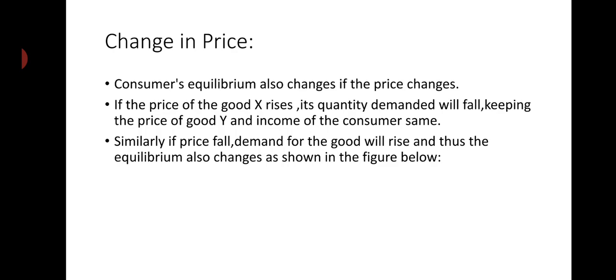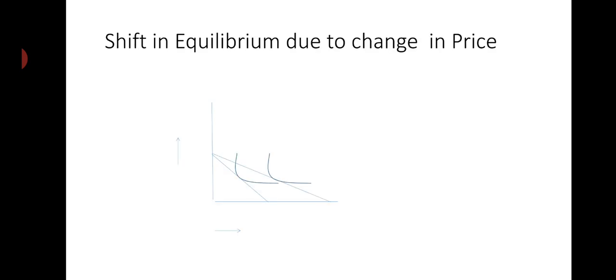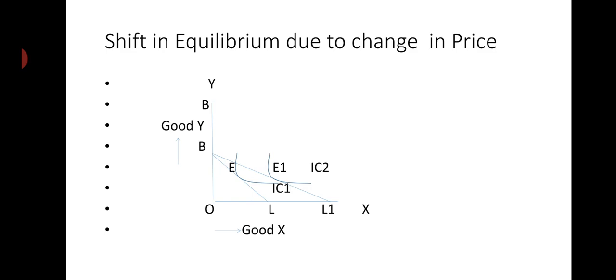Here we have to keep the price of the other good and the income constant, just to analyze the phenomenon and see the effect. Let me explain this with the help of a figure.